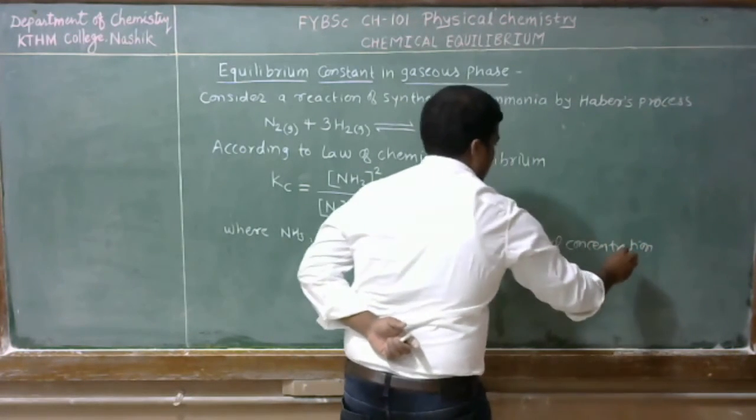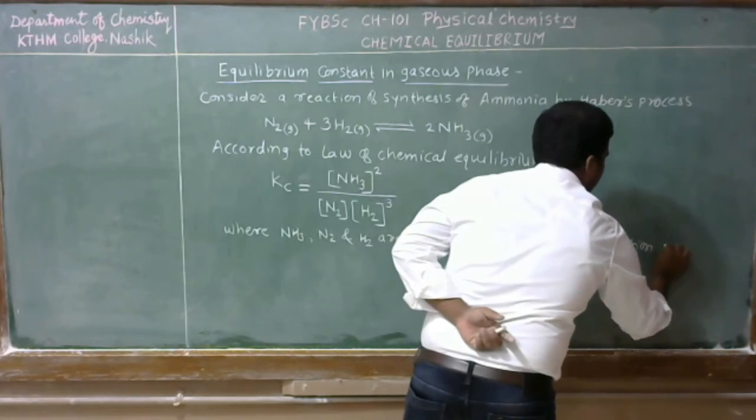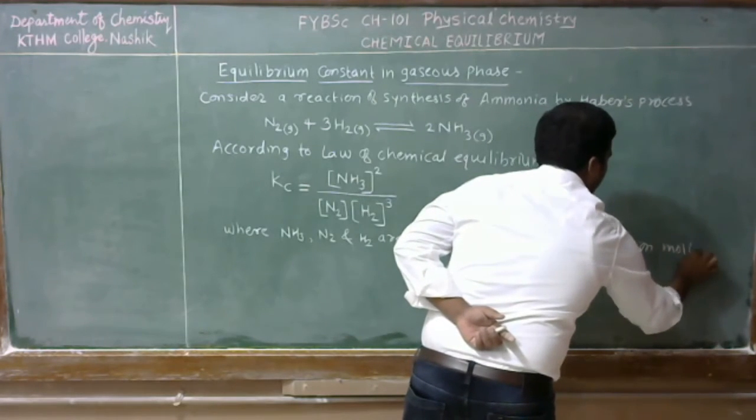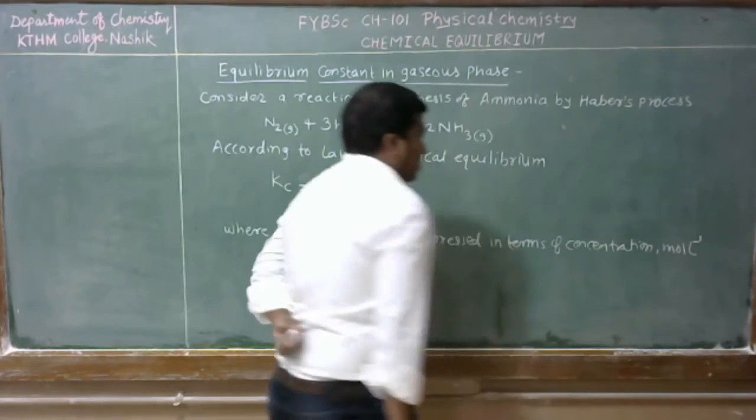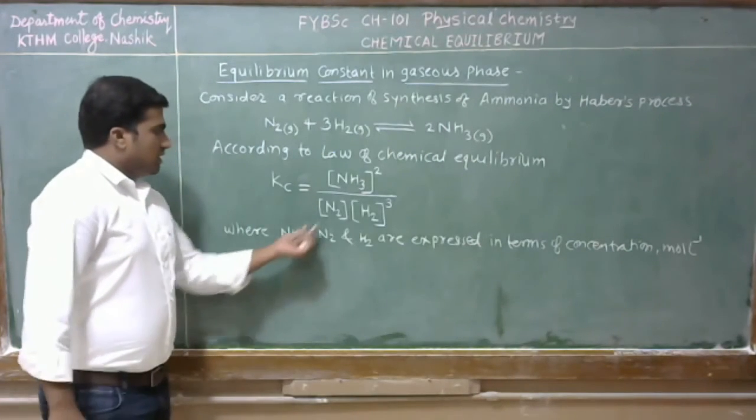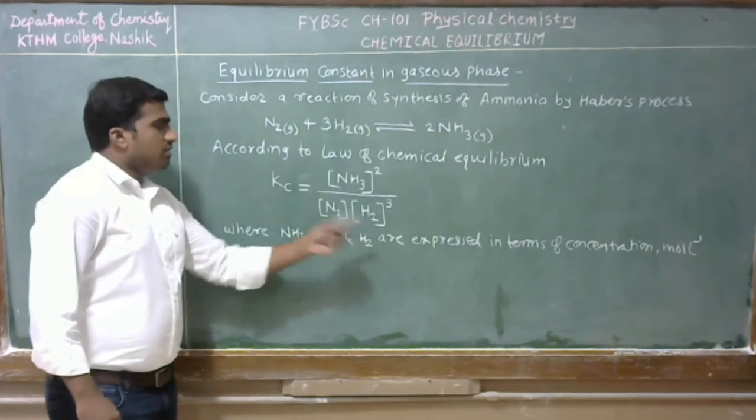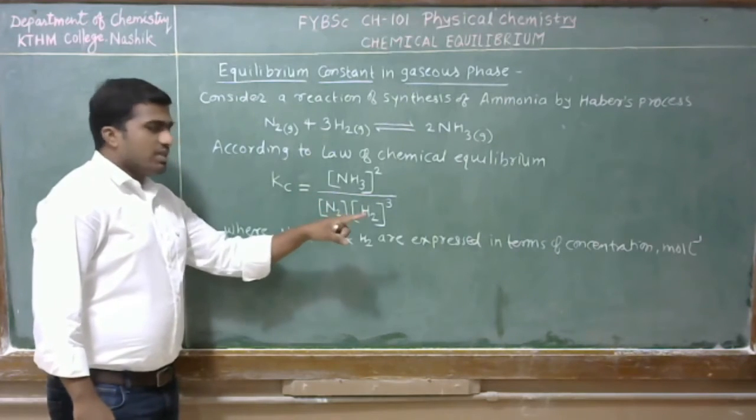The unit of this concentration is mole per liter. Okay, so here NH3, N2 and H2 are expressed in terms of concentration.